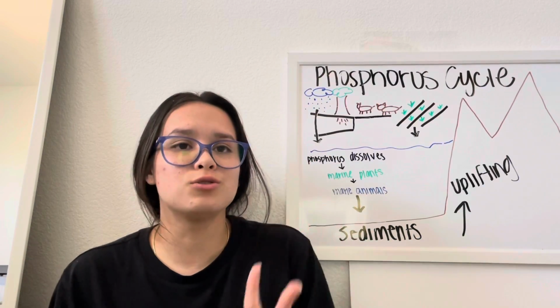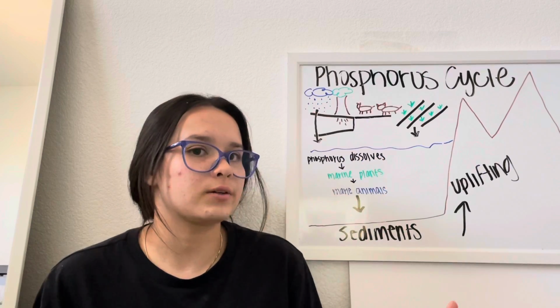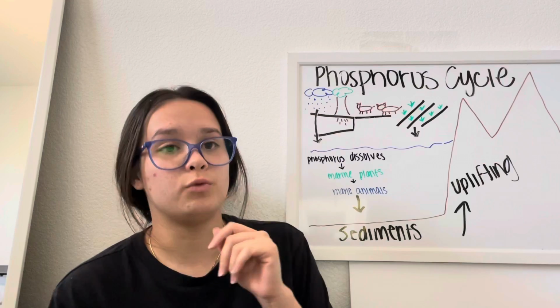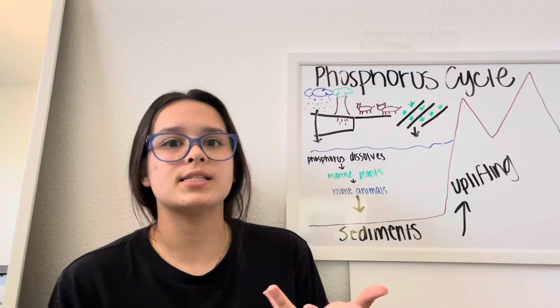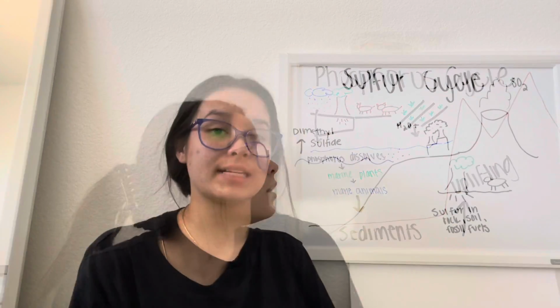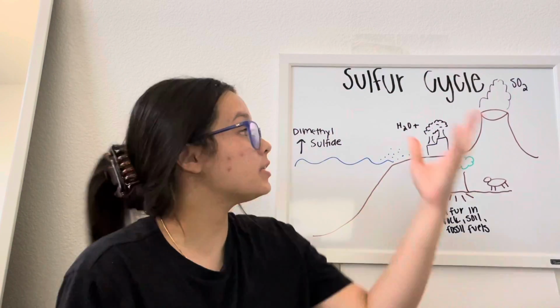Now, humans do interact with the phosphorus cycle. One of the ways is raising livestock, which creates a lot of waste, and that waste has phosphorus in it, and they use it as fertilizers. The next biogeochemical cycle I'm going to be talking about is the sulfur cycle.